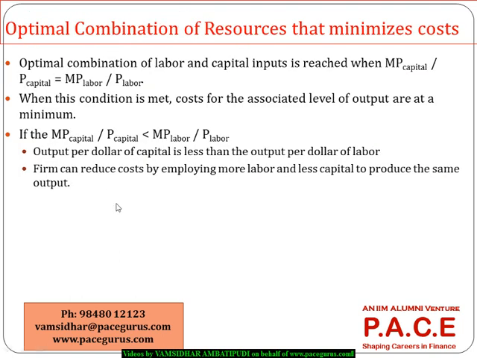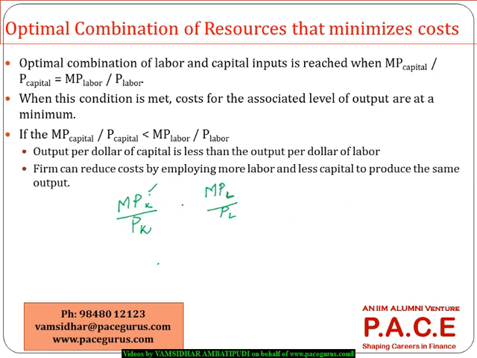So the same thing goes with the capital also. This is where a suggestion is given with respect to the optimal combination of the resources to be used. Always check this ratio: marginal product of the capital by the price of the capital, that is, how much capital has been invested and how much additional revenue has been generated because of that capital investment. Similarly, marginal product of labor: how much revenue did the labor generate per how much cost you have incurred on the labor.